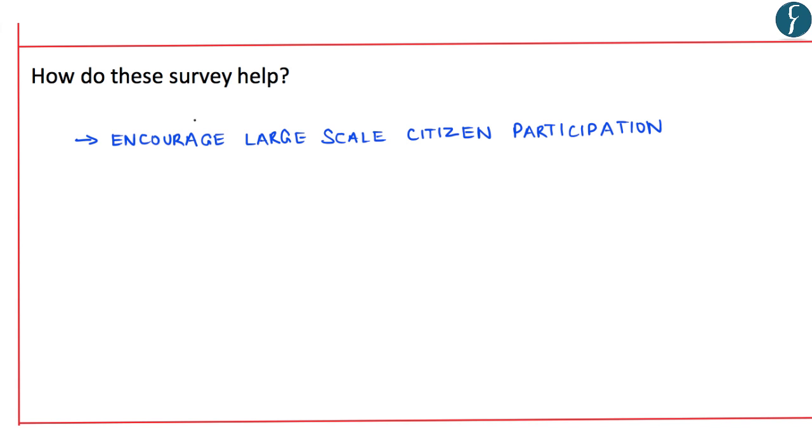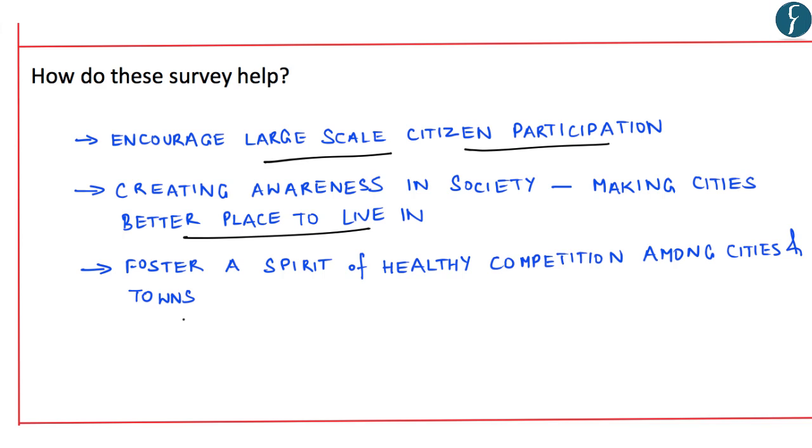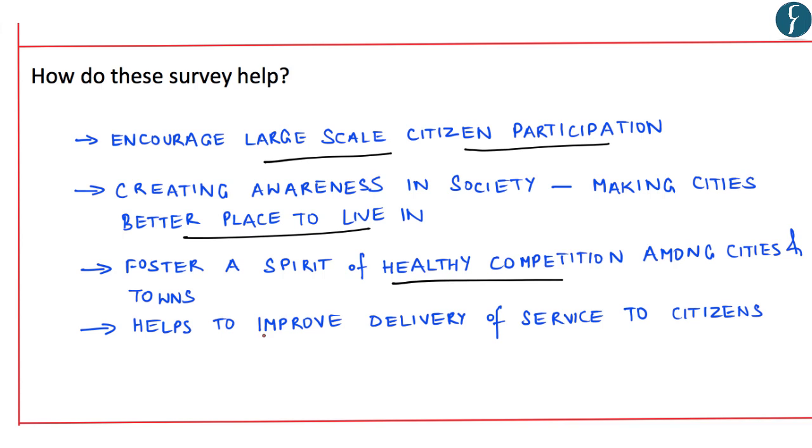Now, how do these surveys help? The primary goal of all Swachh Survekshans is to encourage large-scale citizen participation and to create awareness among all sections of society about the importance of working together towards making towns and cities a better place to live in. Additionally, these surveys also intend to foster a spirit of healthy competition among cities and towns. This also helps these cities and towns to improve their service delivery to citizens. So all these collectively and cumulatively help in not only creating awareness but also making the cities smarter as well as cleaner.